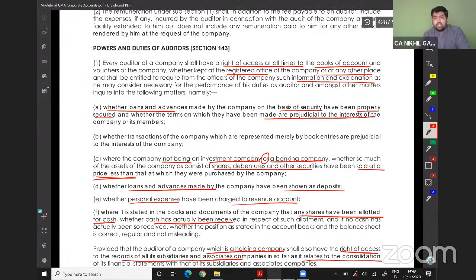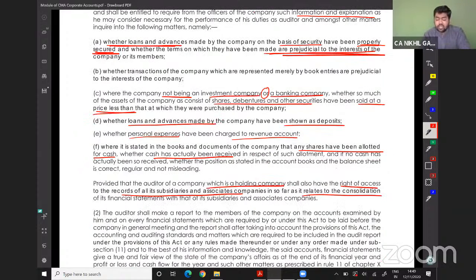Following are a few things which the auditor should keep in mind. Where loans and advances are given on the basis of security, whether the loan is properly secured and whether the loan is not made in prejudice to the interest of the company. The second thing is where the company is not an investment company or financing company, and if it has invested in shares, debentures, and so on, and if it is making losses, then we should note it down.